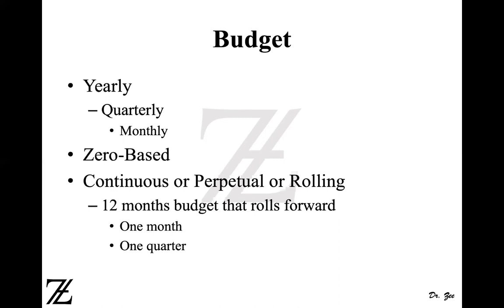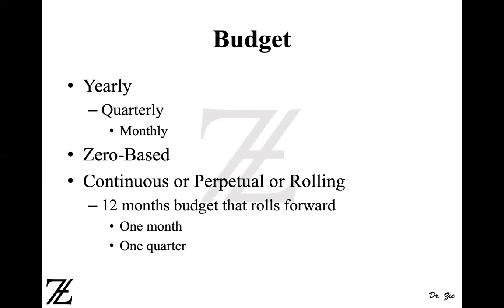That's, you have an 11-month budget in your hand. Once February passes, then you have 10 months left. Once March passes, then you have 9 months of budget left. So when you reach December, you have 0 months left. Then you start a brand new budget from scratch that goes from January through December.